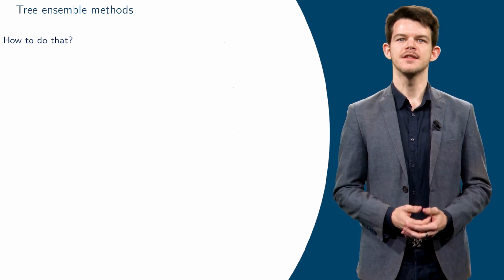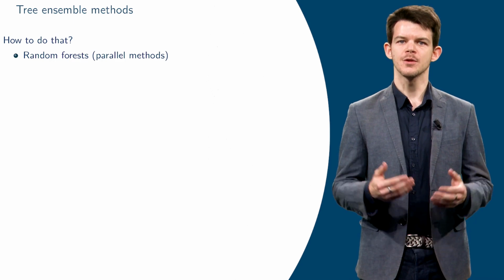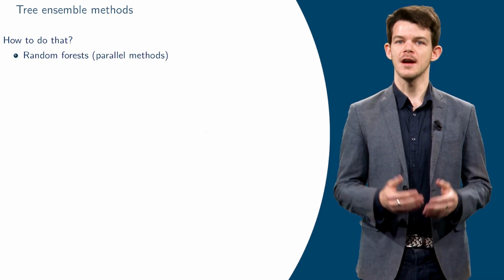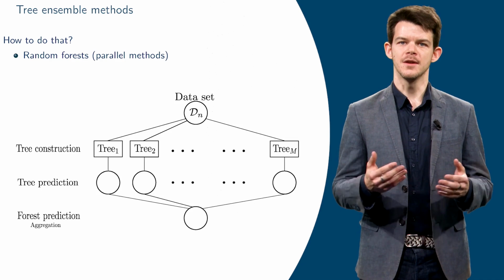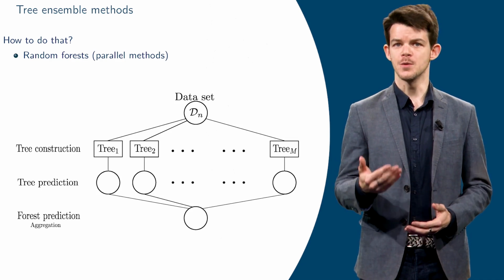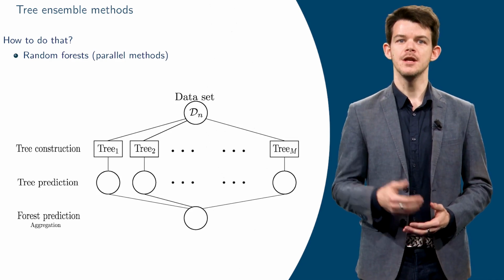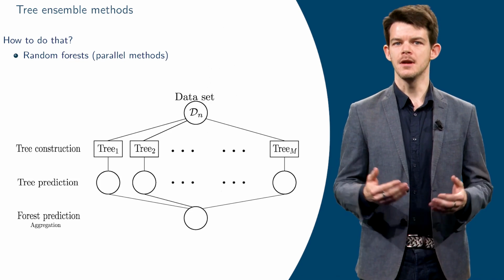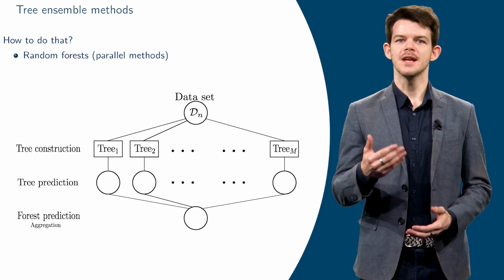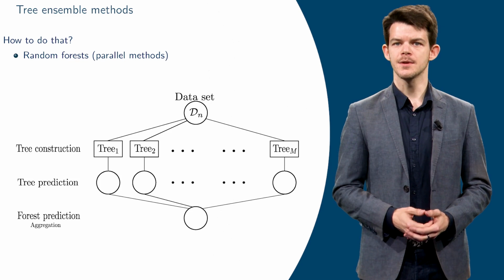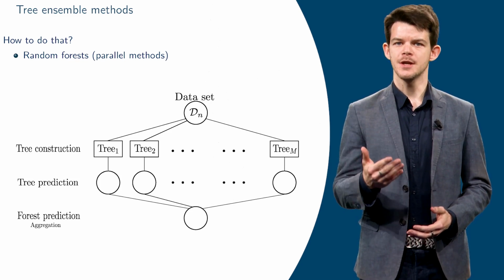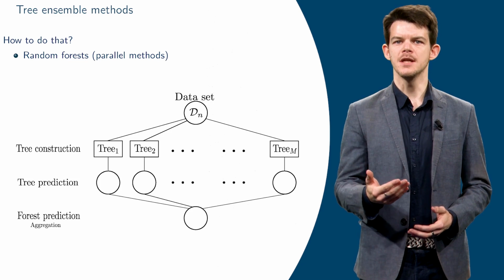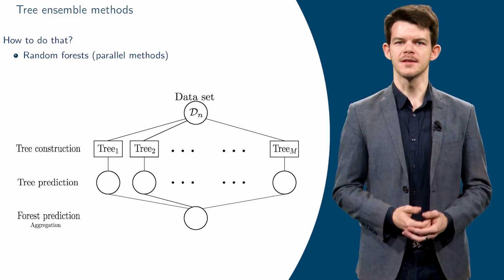The first class consists of random forest. The construction of such forest can be summarized as follows. Based on a data set, we create several different trees in parallel, i.e. each tree is created independently of the others. Each tree can therefore be built on a different computer or on a different processor. Each tree then makes a prediction, and these predictions are aggregated to form the prediction of the forest.